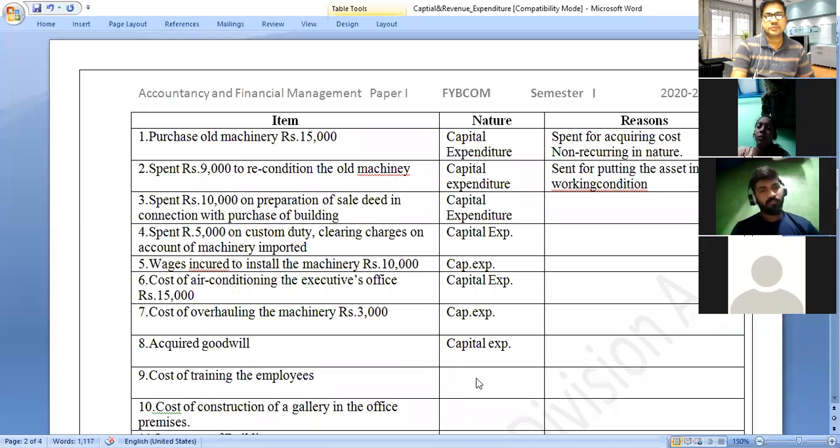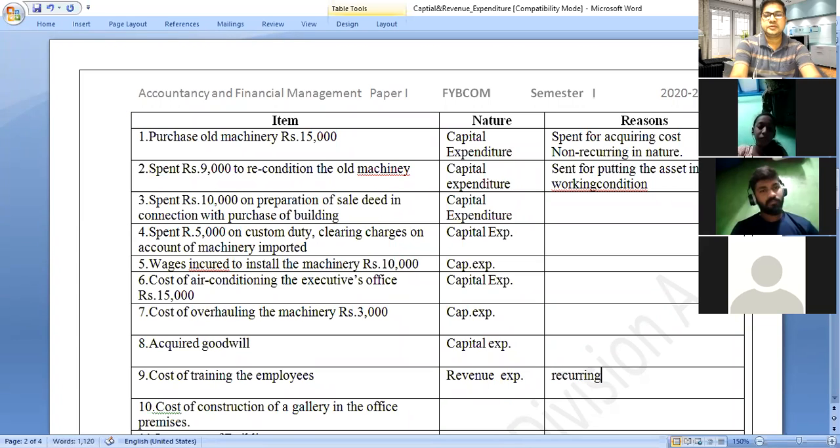The training expenditure is a revenue expenditure. I hope you understood why it is revenue, because it is recurring in nature.